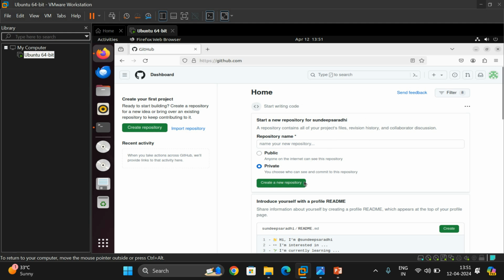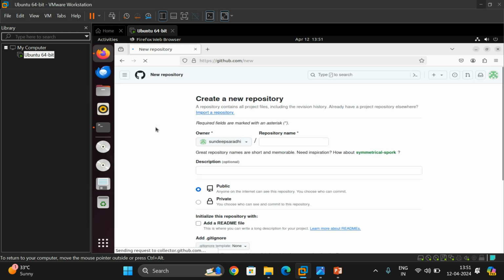I have completely removed all the existing repositories in order to avoid confusion. So let us create a new repository, and you will find here Create repository, or you can simply use the plus here to create a new repository. Different options will be there. You can also click on this one, create a new repository. You can use any option here in order to create the repository.